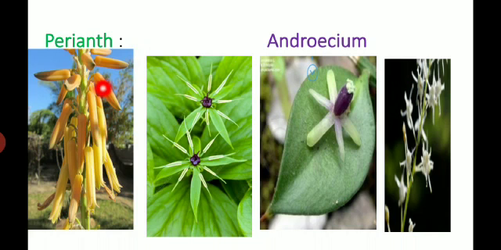Usually petaloid or sometimes sepaloid. The tepals of the outer whorl are anterior in position. Tepals may be more than 6, for example Paris quadrifolia.